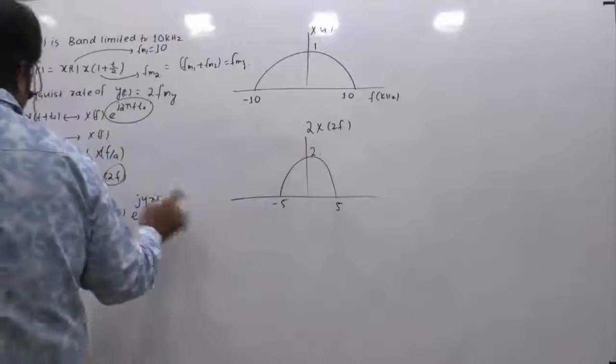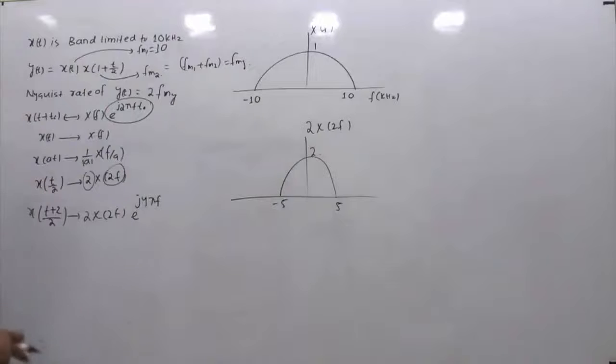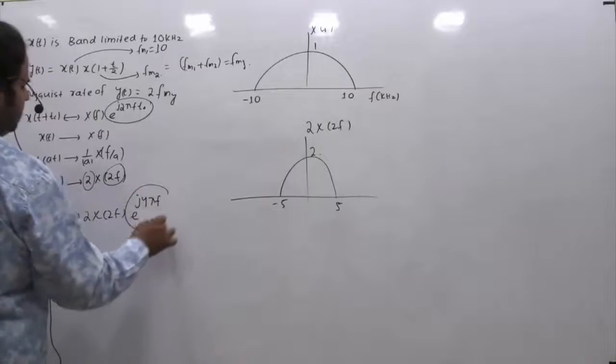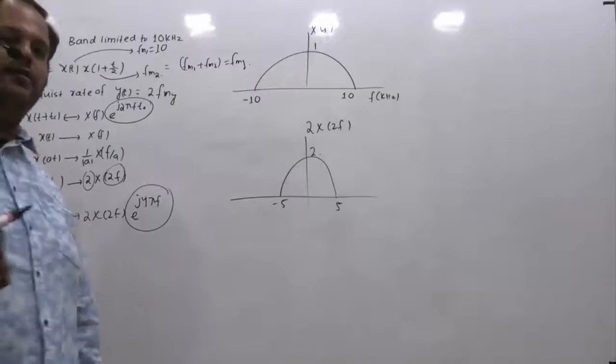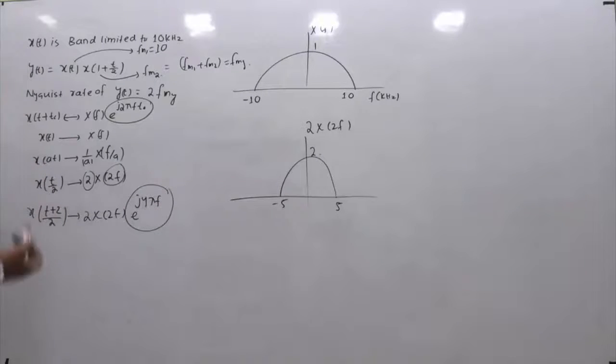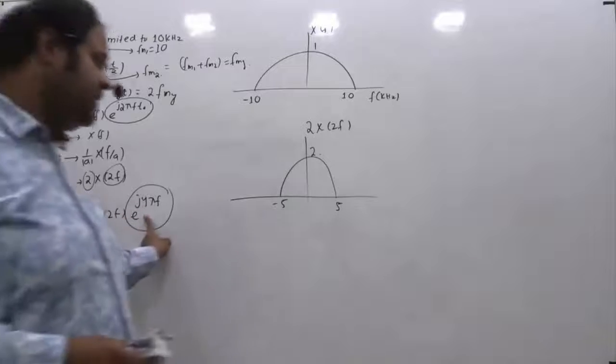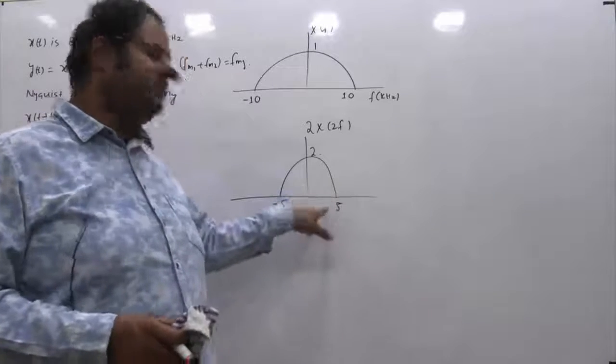But we are not interested in this signal; rather, we are interested in this signal. If you compare this and this, in the frequency domain, along with this we have an additional factor e raised to power j 4 pi f. But you know very well that multiplying by any complex exponential is in no way going to change the range or limit of the frequencies.